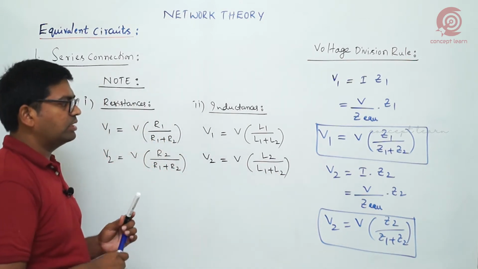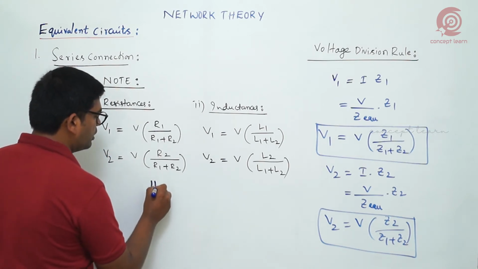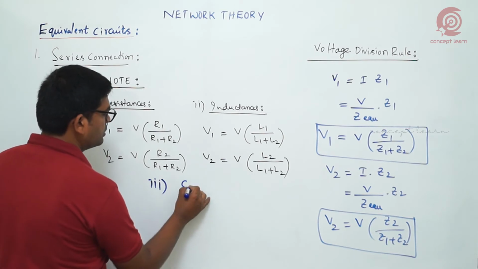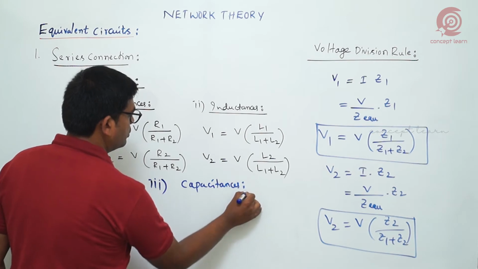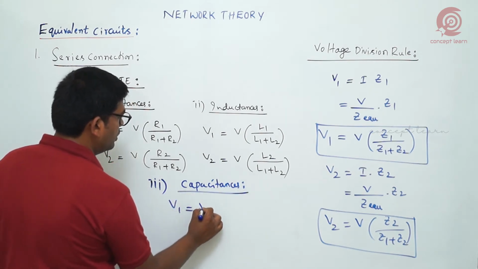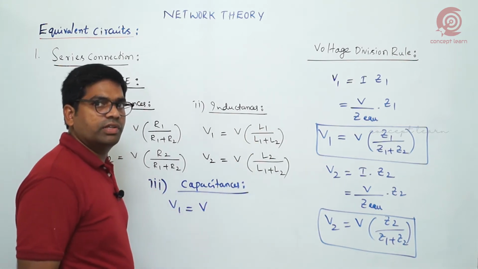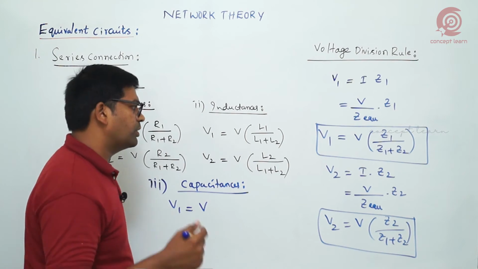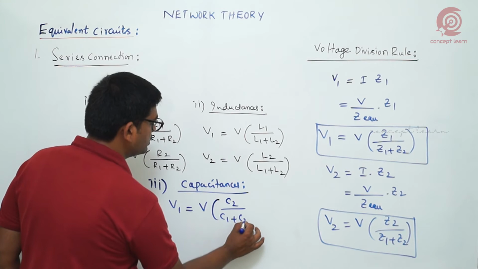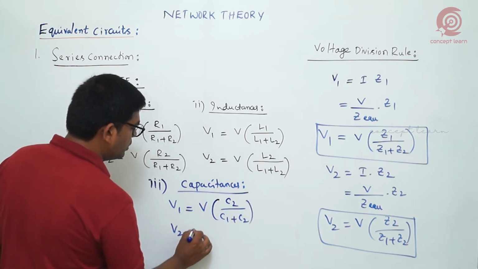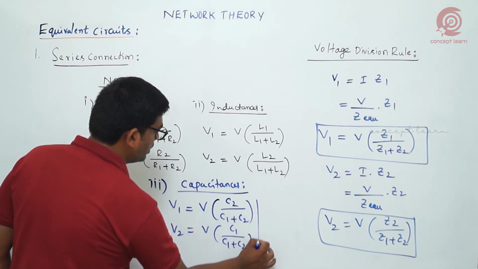But for a capacitor it is different, because the impedance is equal to 1 by J omega C. Due to that, what are the expressions for capacitances? I am just writing the capacitance voltage division here. V1 is equal to V into 1 by J omega C1 divided by 1 by J omega C1 plus 1 by J omega C2. By that we get C2 by C1 plus C2. This is the change. V2 is equal to V into C1 by C1 plus C2. This is the change when it comes to the capacitor.